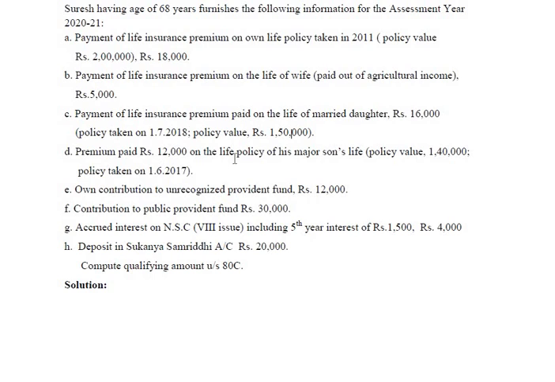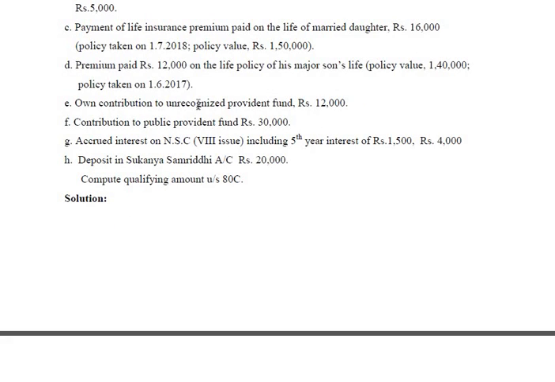Premium paid rupees 12,000 on the life policy of the major son. So sum assured is 1,40,000. Policy is taken on 1/6/2017, that is after 1/4/2012. Therefore 10% of 1,40,000 is 14,000. So 14,000 or premium paid 12,000, whichever is less. So 12,000 is allowed. Own contribution to unrecognized provident fund, this is not qualified.